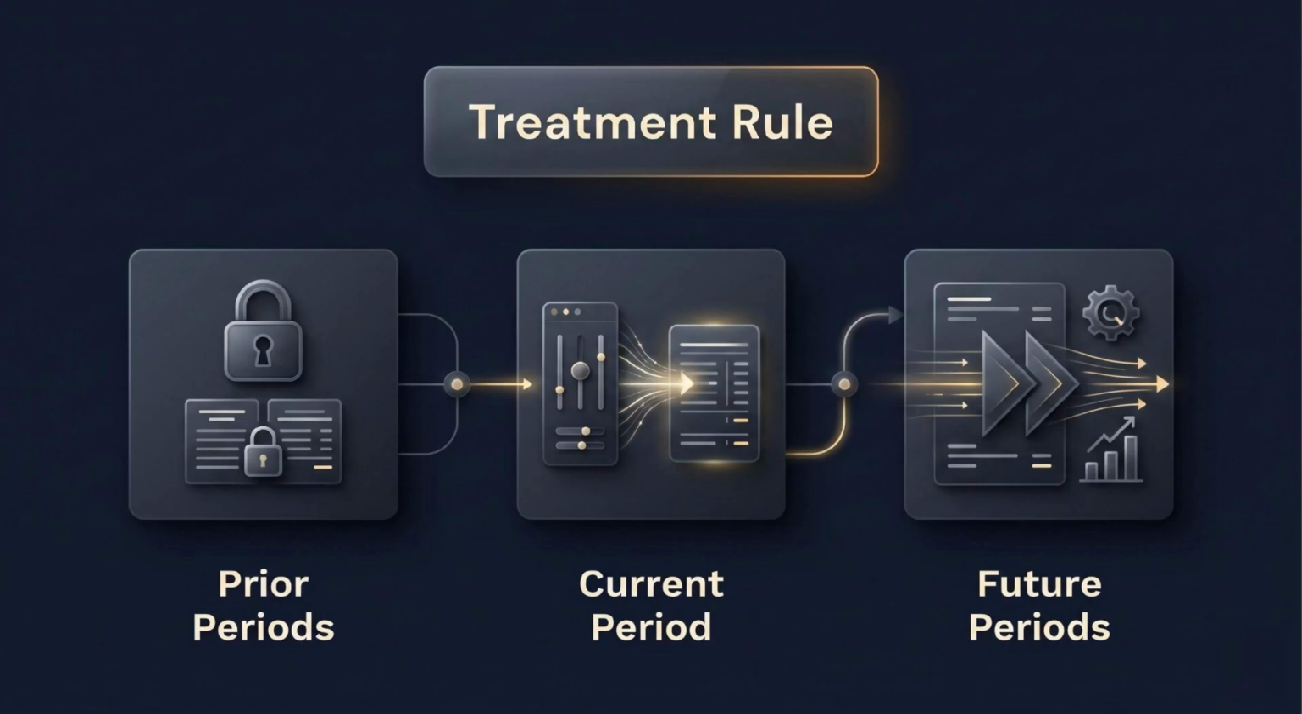A revised estimate affects the current period, and if it affects future allocations, future periods too. Prior periods are not restated. Why? Because a normal estimate change does not mean the prior estimate was wrong when made. It means better evidence has arrived now.